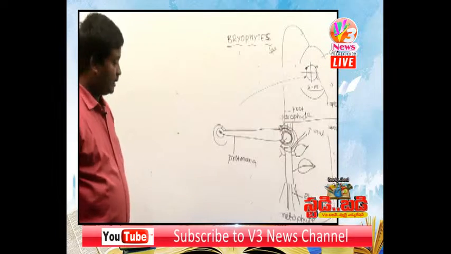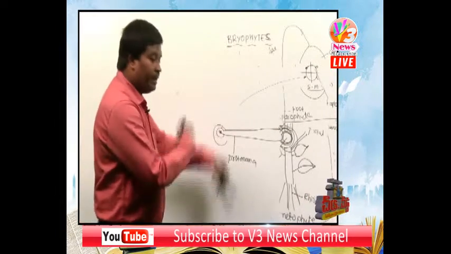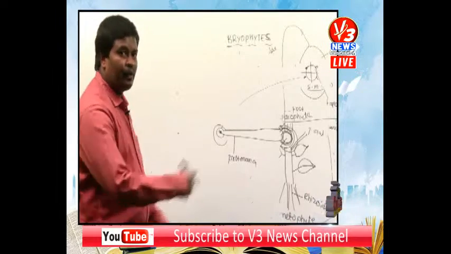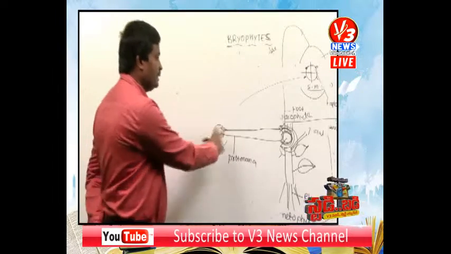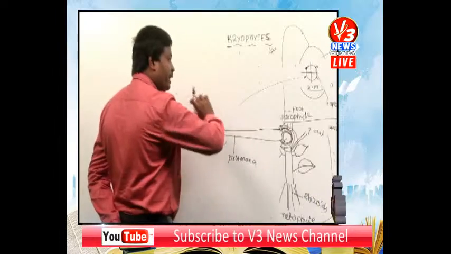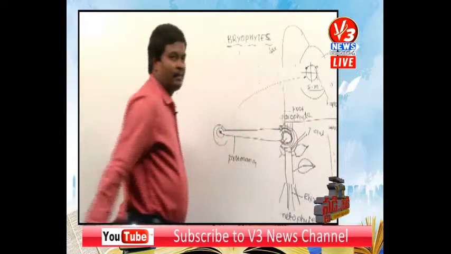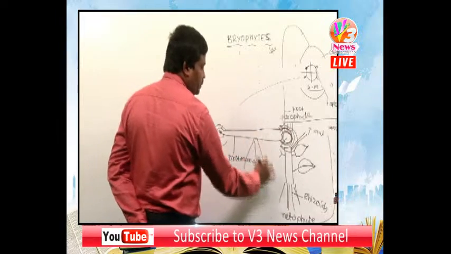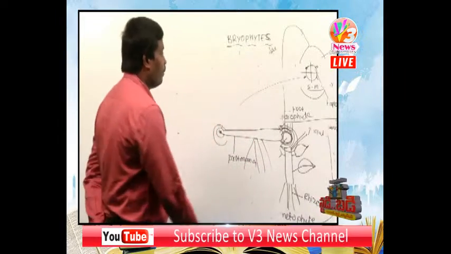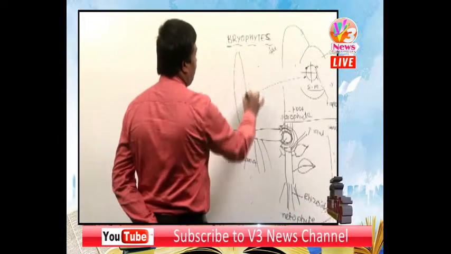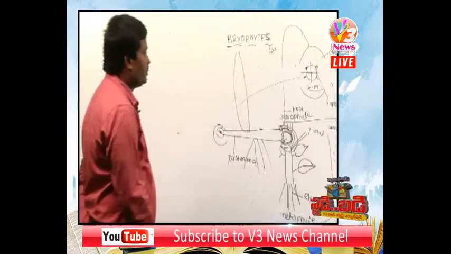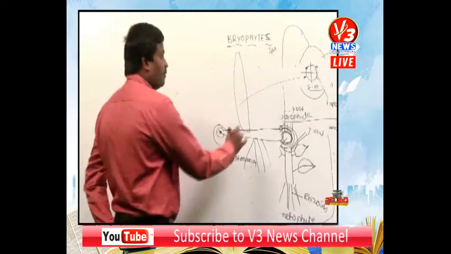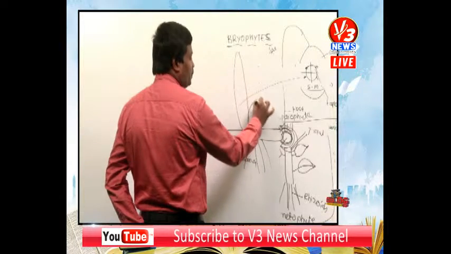Protonema. This is called the predominant stage in moss plants, and the predominant stage is followed by the dominant stage called the gametophyte. Gametophyte is followed by sporophyte. The spore germinates and produces a long tube-like structure called the protonema. The lower side of the protonema produces rhizoids, and the upper side produces green branches called chloronemal branches.